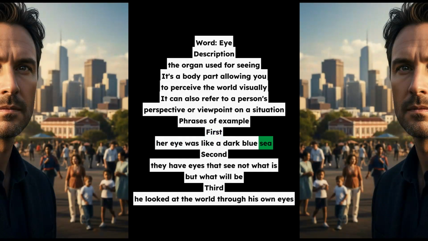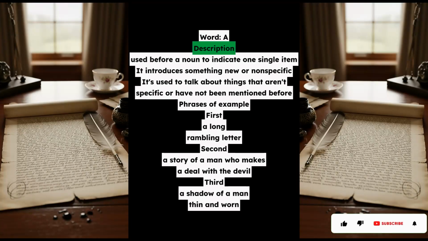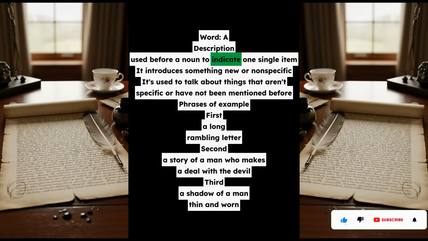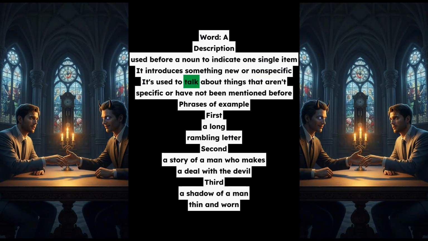Word, a. Description, used before a noun to indicate one single item. It introduces something new or nonspecific. It's used to talk about things that aren't specific or have not been mentioned before. Phrases of example. First, a long, rambling letter.